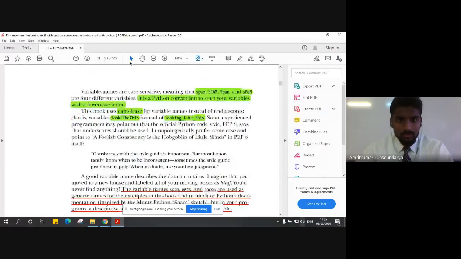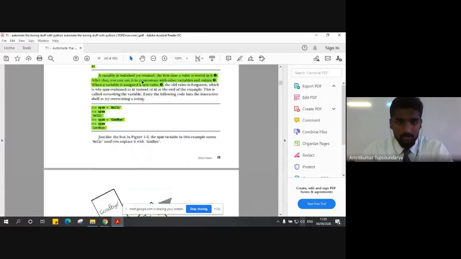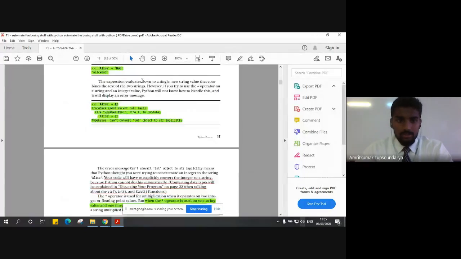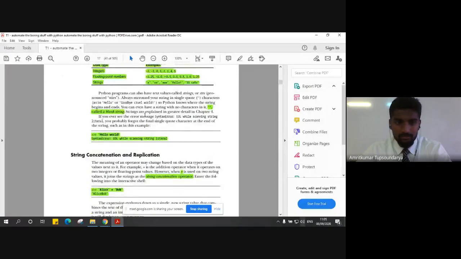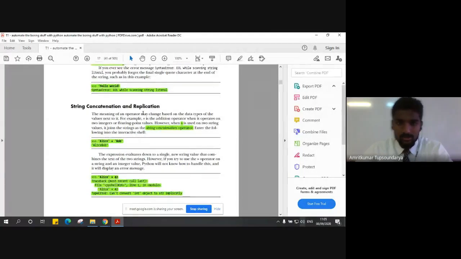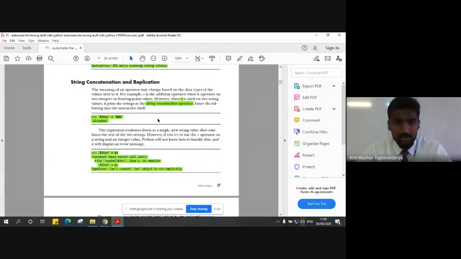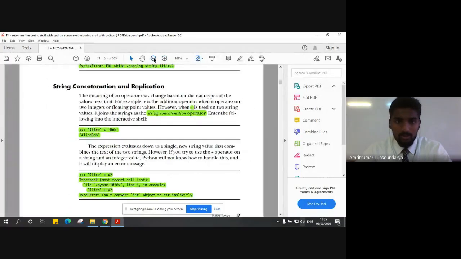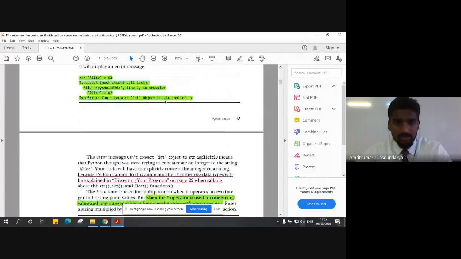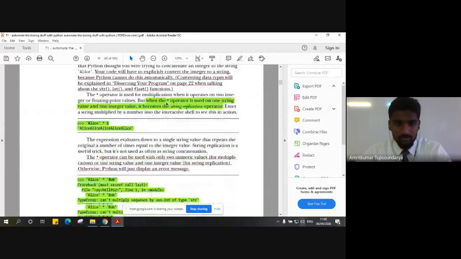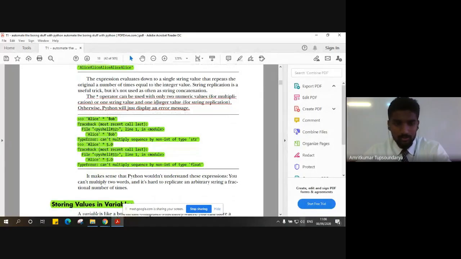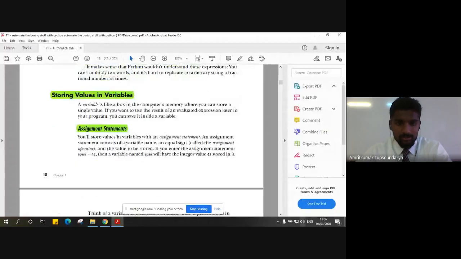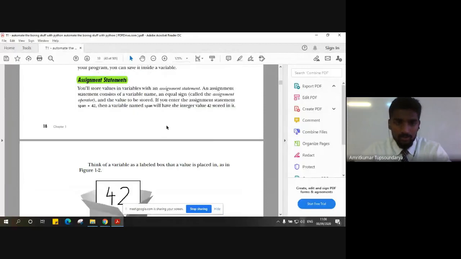So in the previous lecture, we discussed the simple structure of Python. We discussed different types of data types. We discussed different operations, that is the concatenation operation and replication, how replication can be done and how concatenation can be done using different instructions. We looked at a few of the possible errors when you don't follow the format. Then we discussed the assignment operator, and how to store a value in a particular variable.